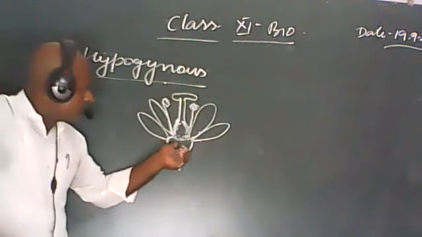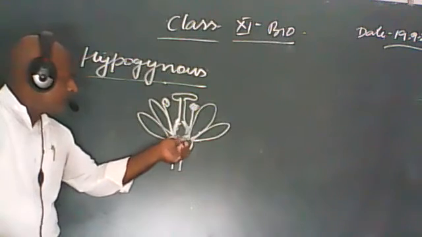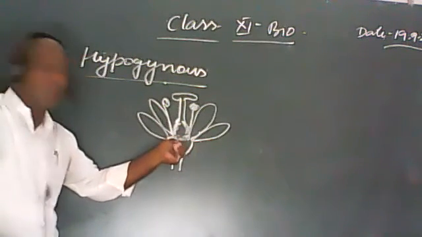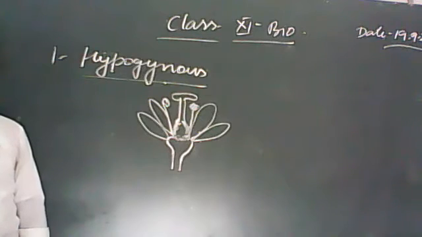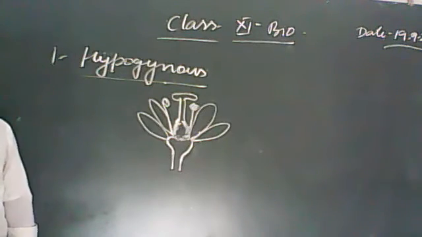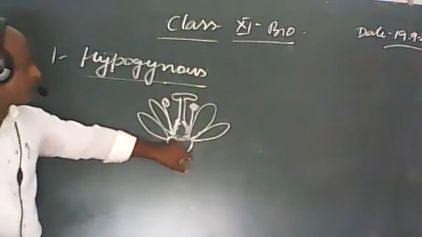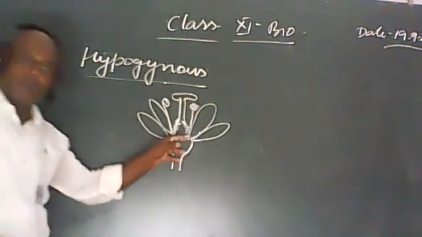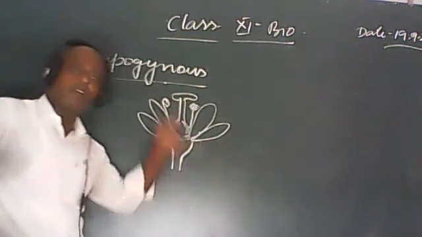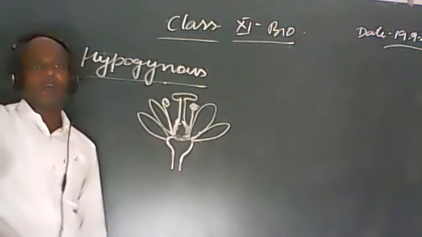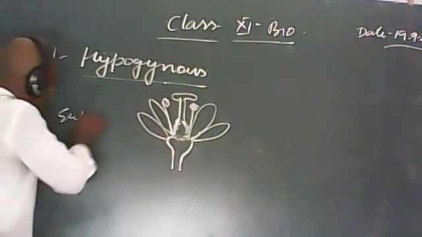We are seeing that this ovary is situated above or upper portion of this thalamus. If this condition will be found, then we can say that this is the hypogynous condition in which the ovary is situated at the superior portion. If this type of condition will develop, बहुत important है ये, then it is called as superior ovary.